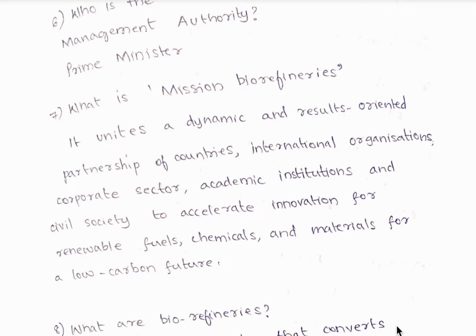Seventh question, what is Mission Biorefineries? It unites a dynamic and result-oriented partnership of countries, international organizations, corporate sectors, academic institutions and civil society to accelerate innovation for renewable fuels, chemicals and materials for a low carbon future.